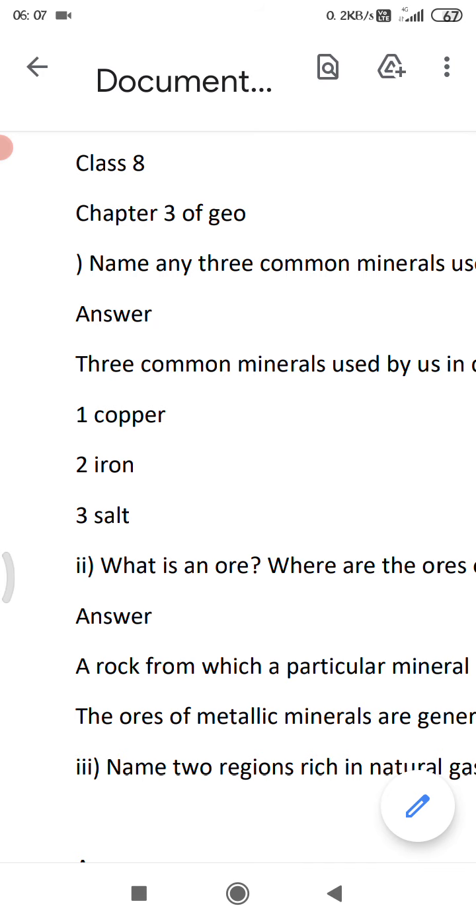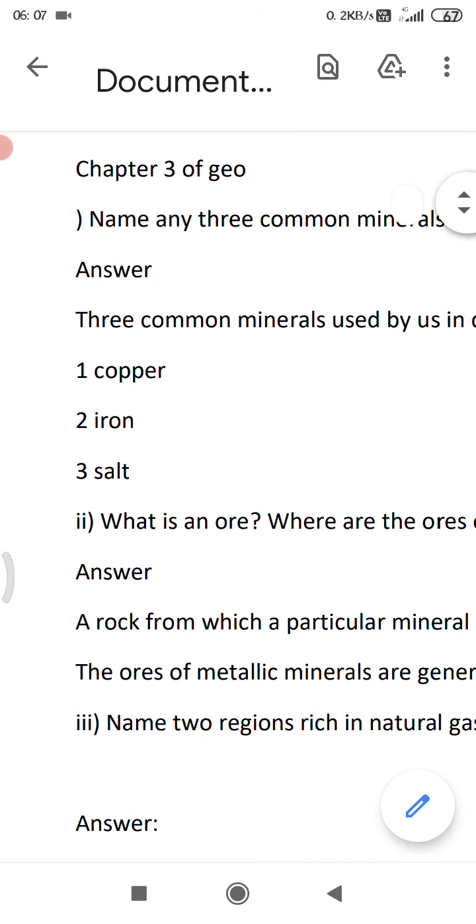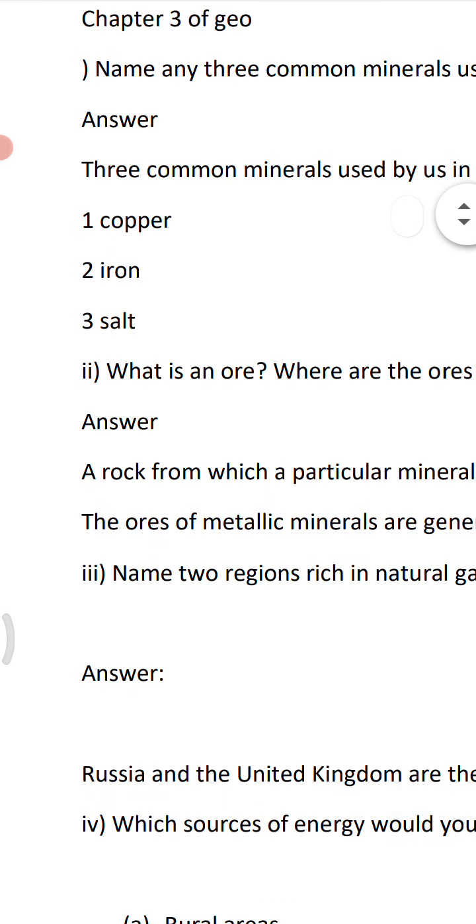And we use toothpaste, so minerals are used in toothpaste also. You write with pen, pencil, so in those also minerals are used. So there are so many minerals which we use every day. I have written here 3: copper, iron and salt. If you want to write any other, you can write here.